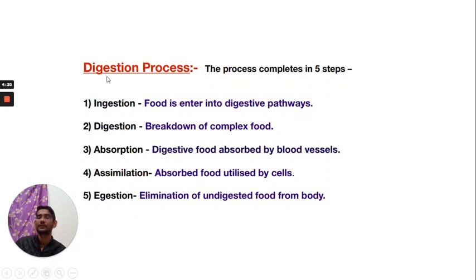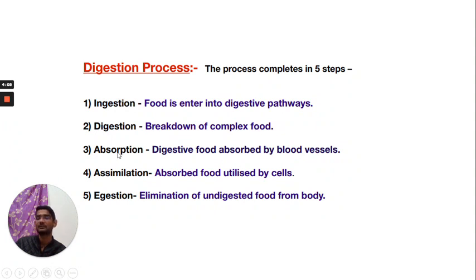Next is the process of digestion. The process of digestion is completed in 5 steps. First step is ingestion. In this step, food enters the digestive pathway. Next, second step is digestion. In this step, complex food is broken into simpler ones for easy absorption.